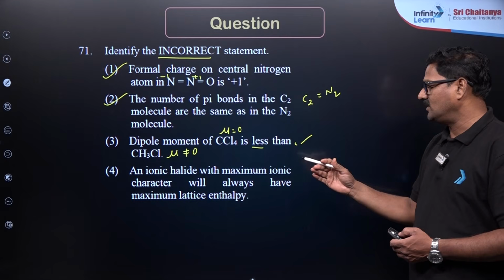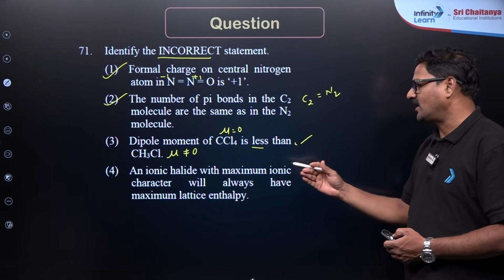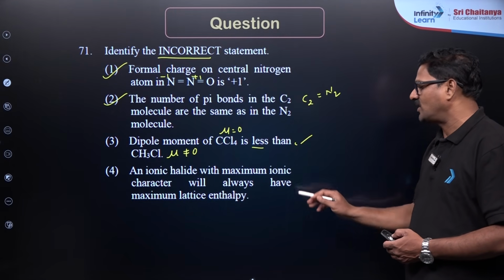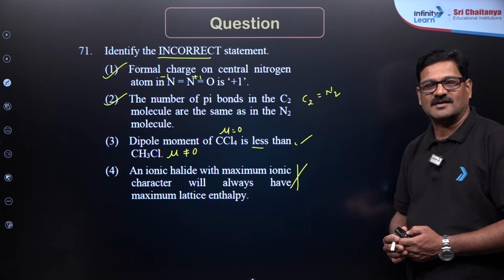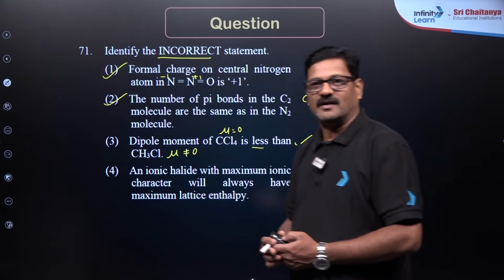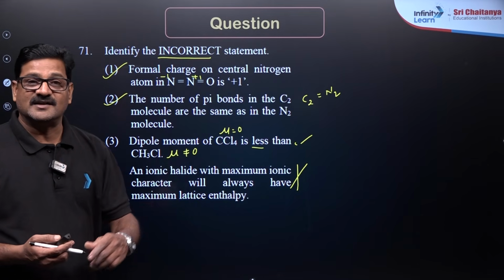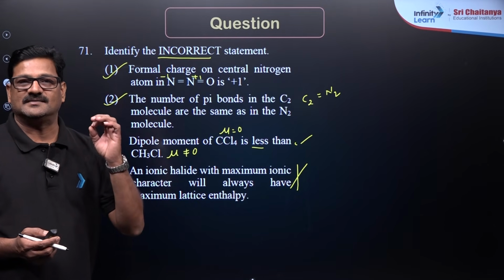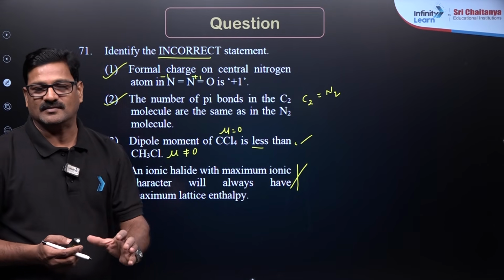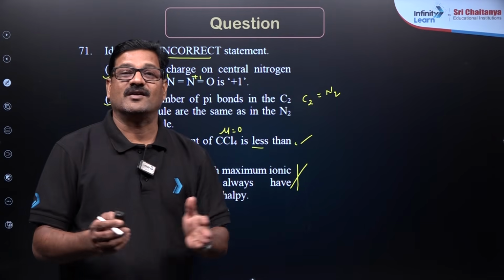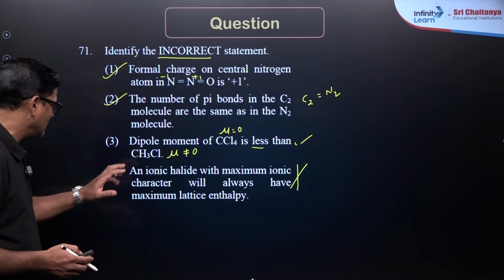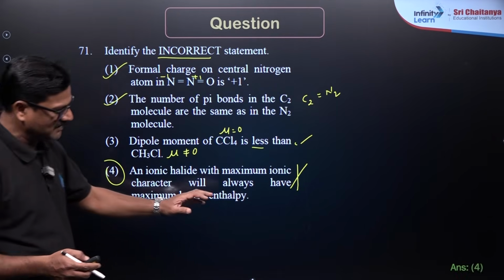An ionic halide with maximum ionic character will always have the maximum lattice energy is not at all a correct statement. Ionic character and lattice energy: lattice energy is decided by the charge and the radius of the ions, but not the ionic character. That is a misconception. Actually, option 4 is the correct answer for this question.